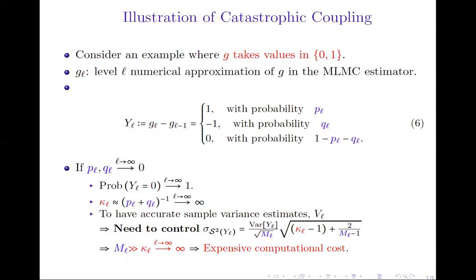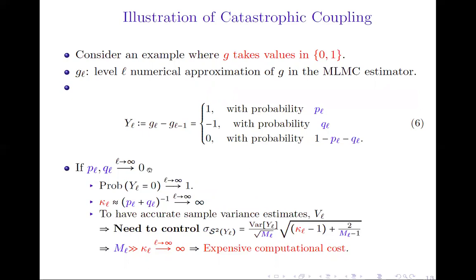So let's illustrate what we call the catastrophic coupling through a simple example. Let's say that we have an observable that takes values only either 0 or 1. And we denote by G_L its numerical approximation at level L in the multilevel estimator. Then if we express Y_L as the difference between G_L and G_{L-1}, we can see that it can only obtain values of 1, -1, and 0 with the corresponding probabilities.